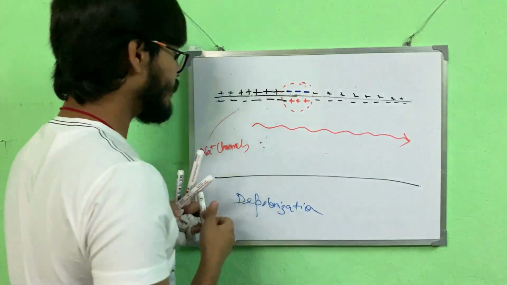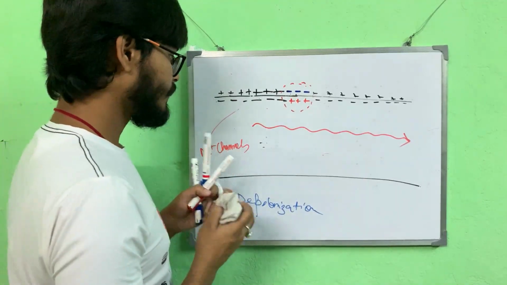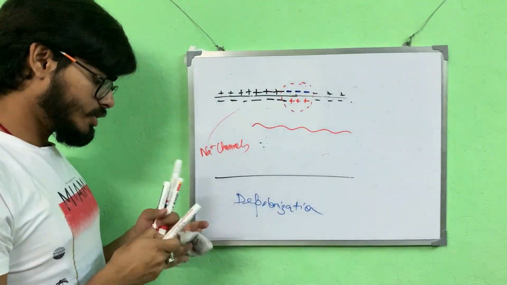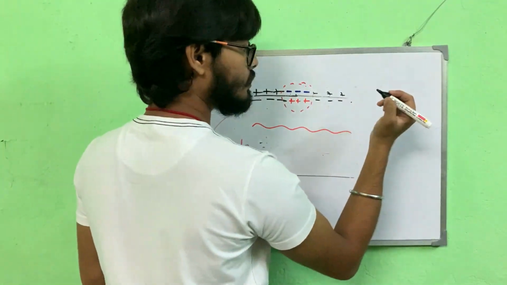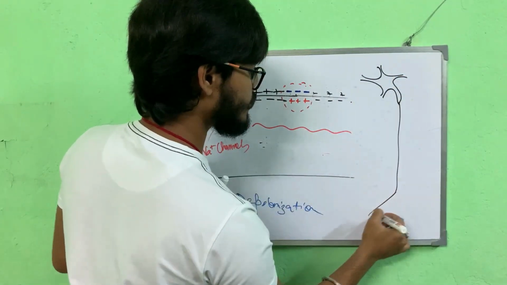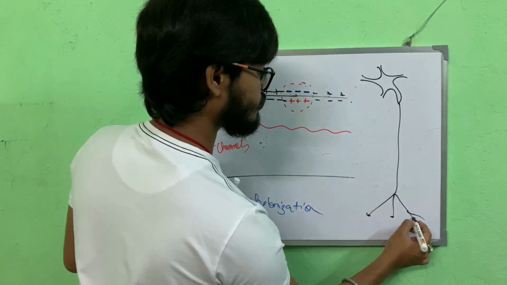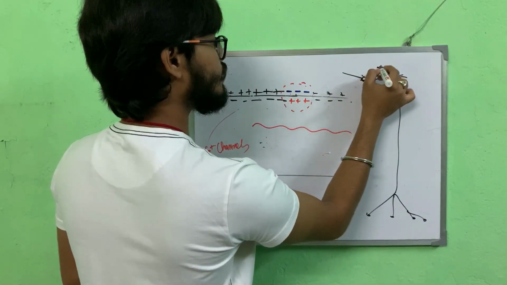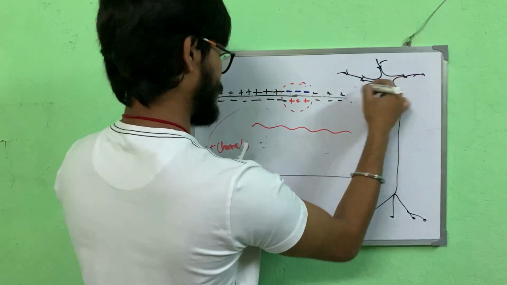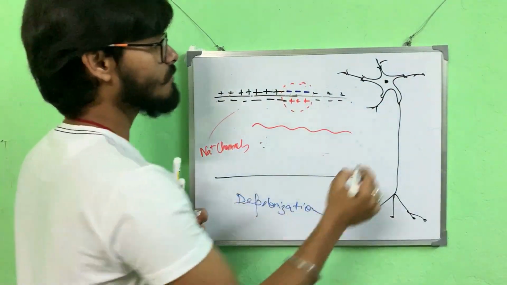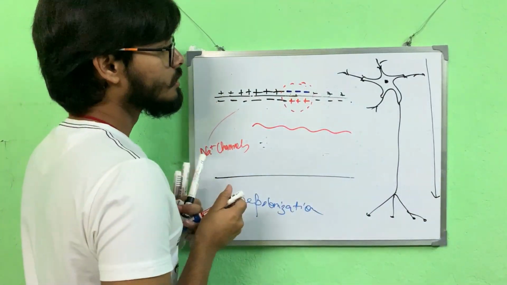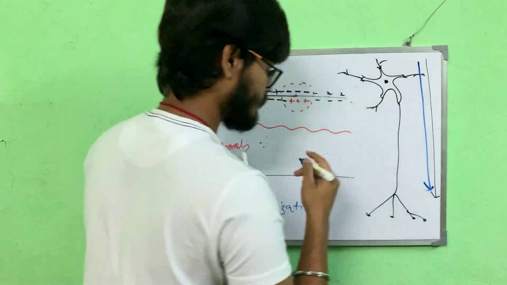How will it get transmitted? This is how it will get transmitted. Now this is all about how it gets transmitted. I drew a picture of the cell body, the neuron. Let me redraw it somehow. This was the axon. These are the dendrons, dendrites, cell body. What happens is the nerve impulse travels from this direction to this direction.